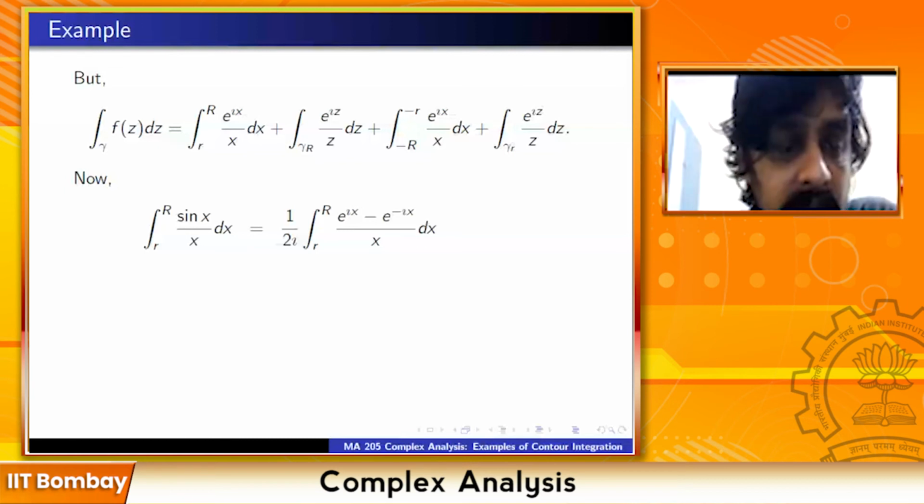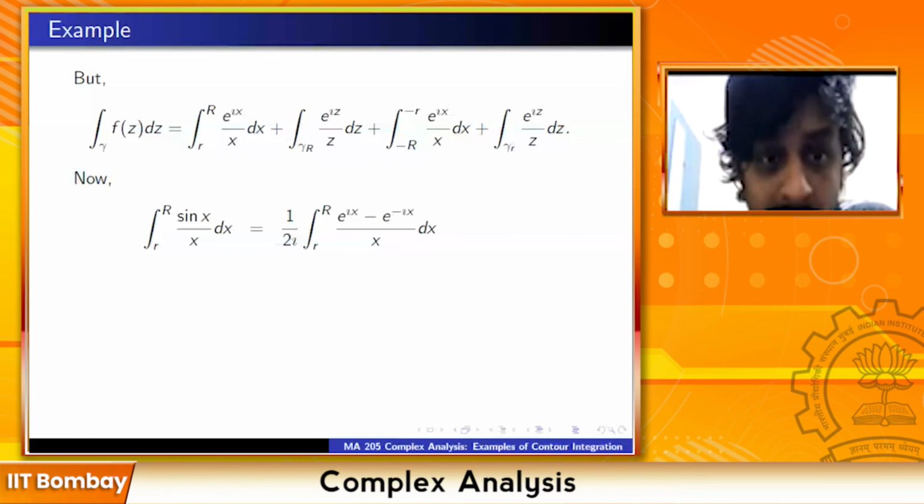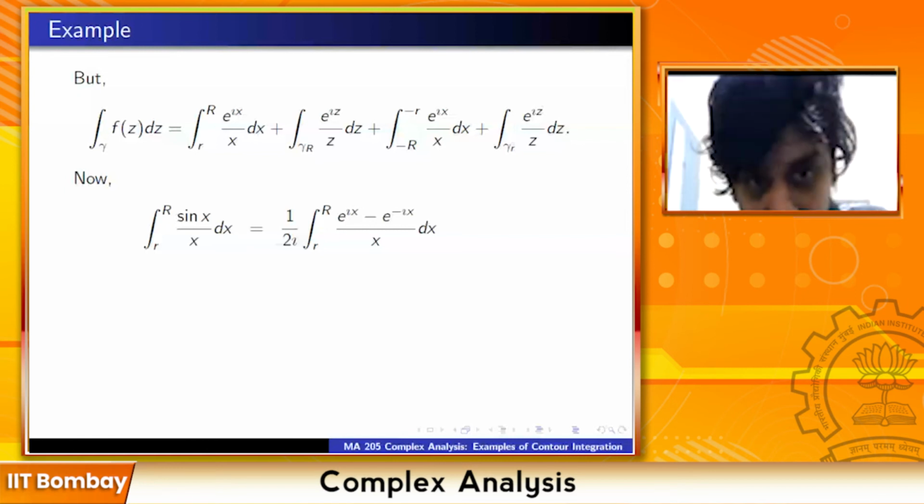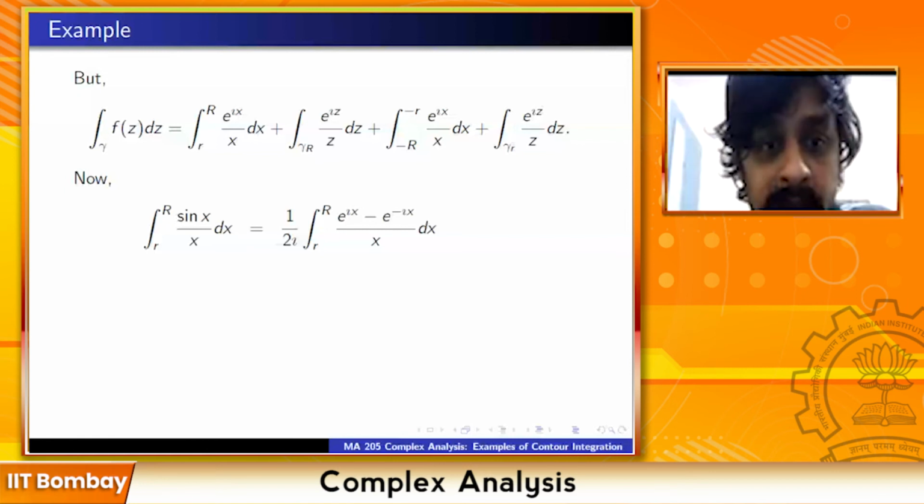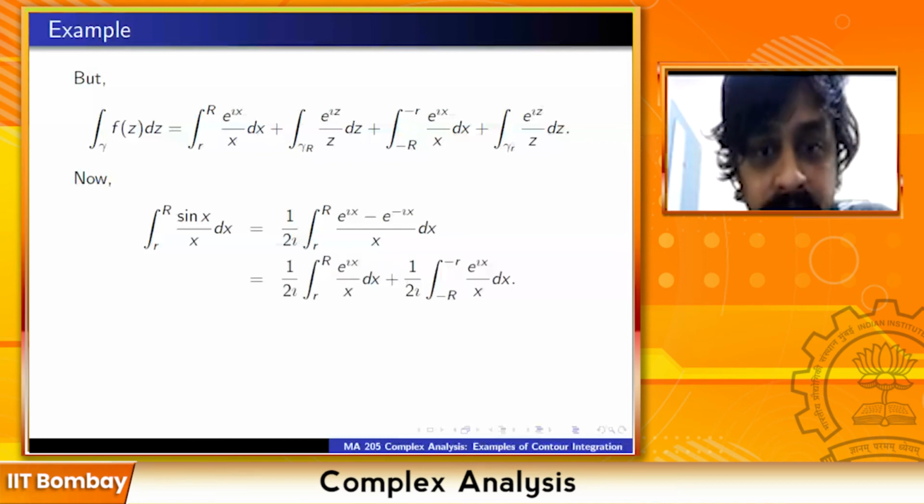Now the integral of sin x upon x dx from little r to capital R is 1 upon 2i times the integral of e^(ix) minus e^(-ix) upon x from little r to capital R. This is 1 upon 2i times the integral from little r to capital R of e^(ix) upon x dx, plus 1 upon 2i times the integral from minus capital R to minus small r of e^(ix) upon x dx.